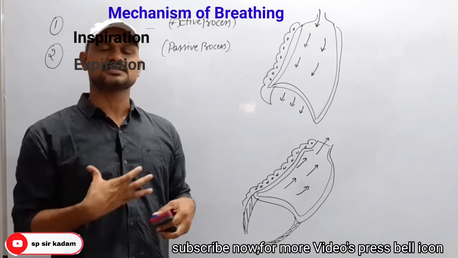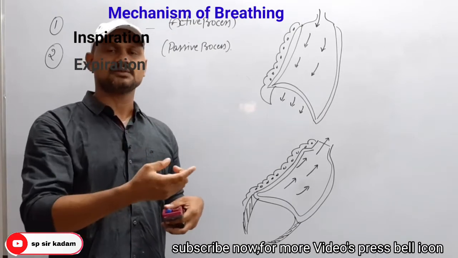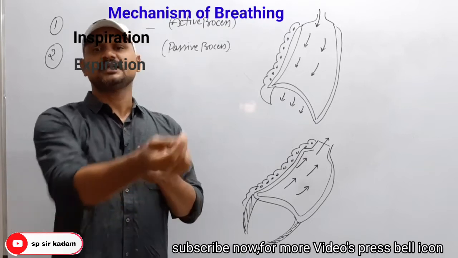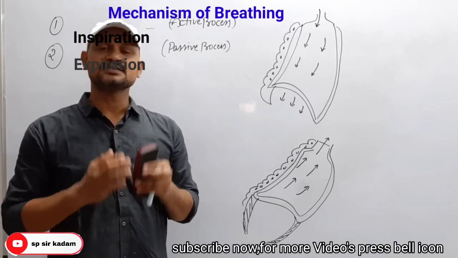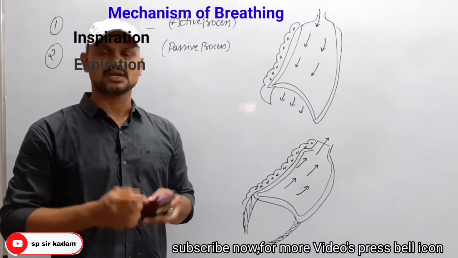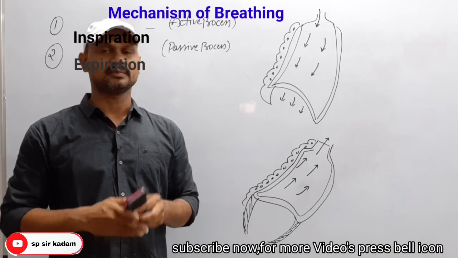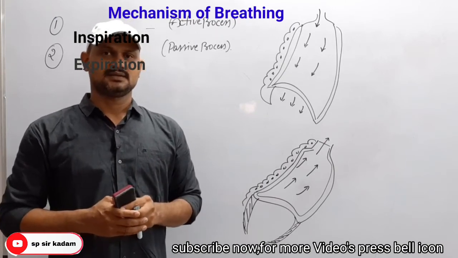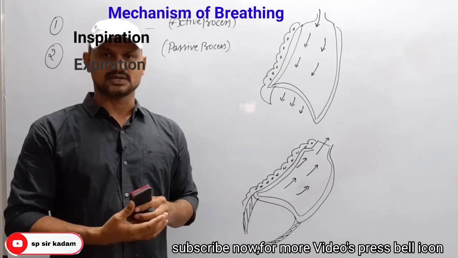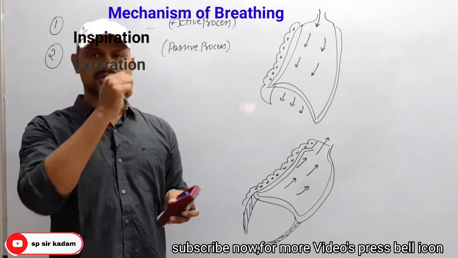When the lungs pressure is negative, that means less than the atmospheric pressure, and the atmospheric pressure is positive, at that stage we can take fresh atmospheric oxygen by the process of inspiration and by the contraction of muscles.